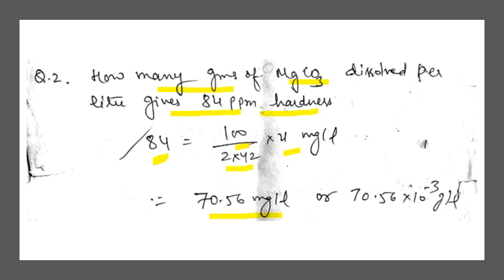Now if you have to change it to gram per liter, you have to go for 70.56 into 10 to the power minus 3 grams. You have to divide by 1000. So the answer comes to 10 to the power minus 3 scale, that is 70.56 into 10 to the power minus 3 grams.